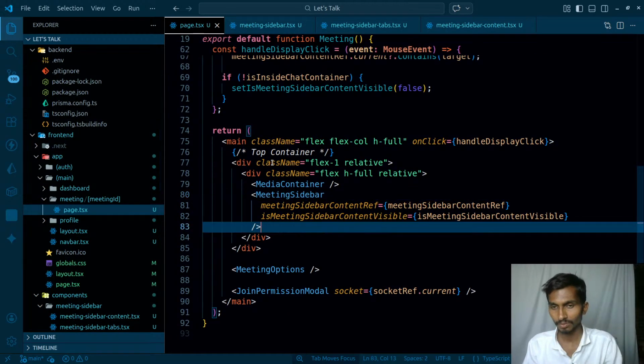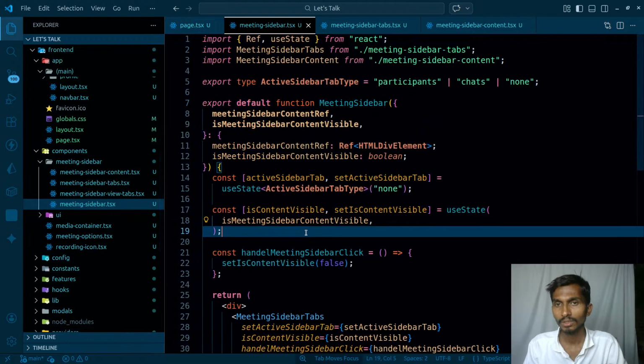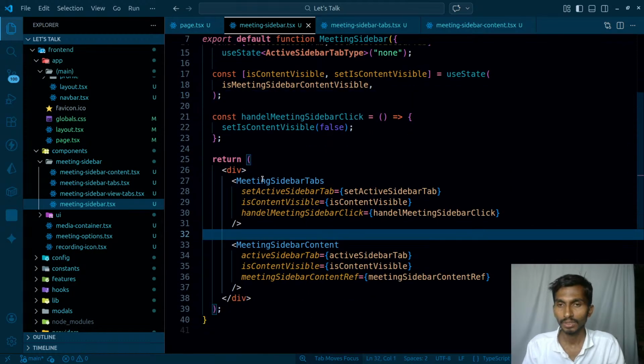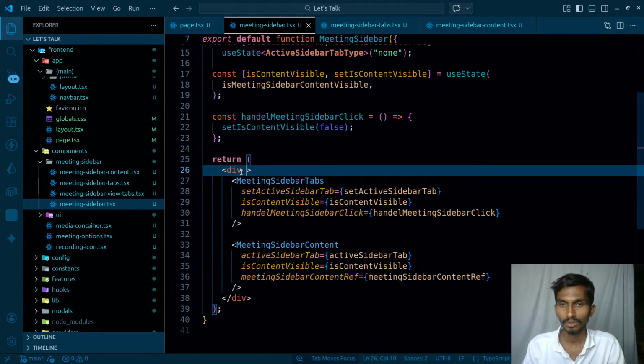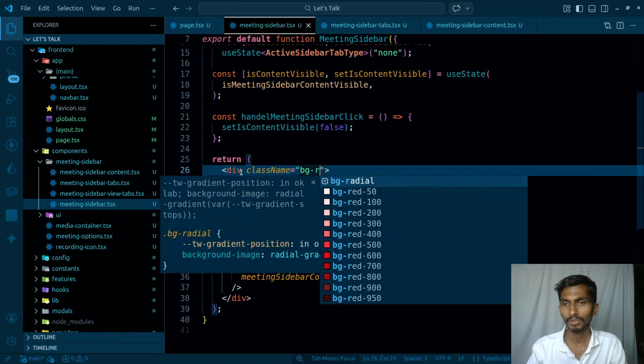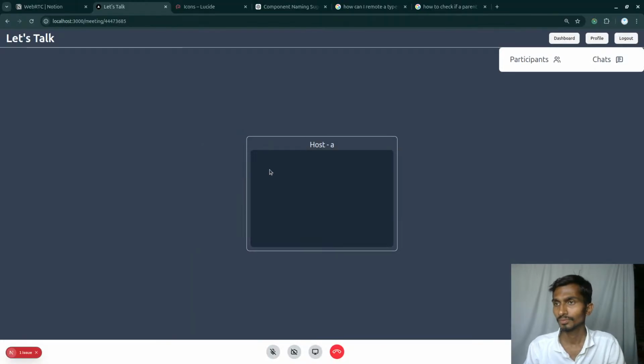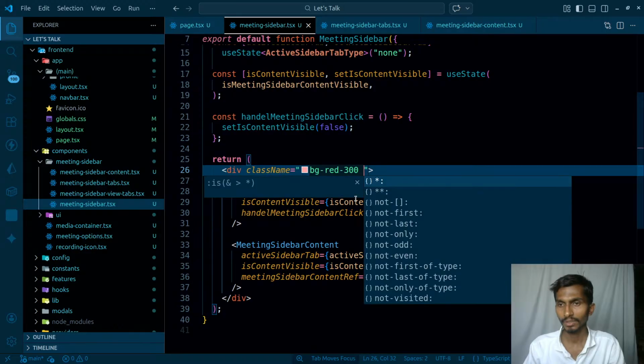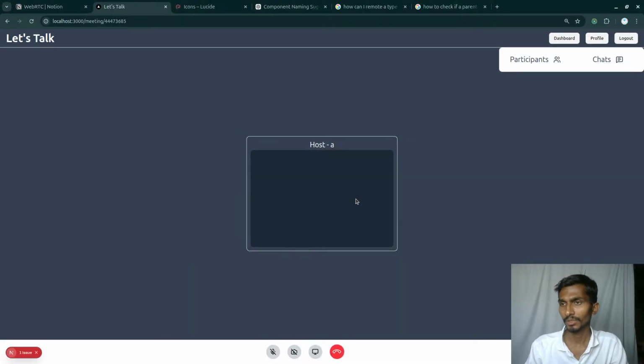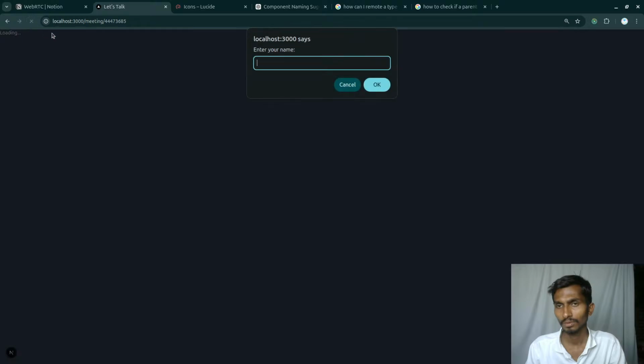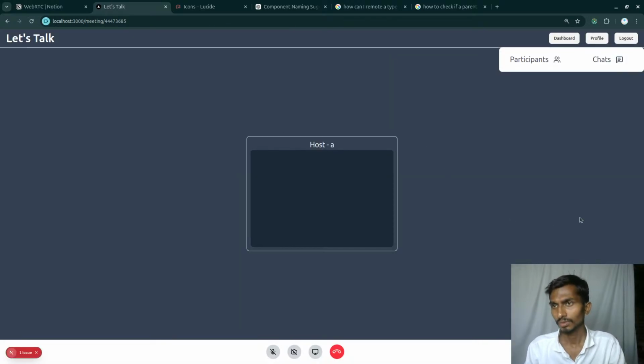In page.tsx, I have this meeting sidebar, and this meeting sidebar has these things over here. So it has the tabs and all, class name bg-red-300, reload the page. It doesn't really have anything, so that means that is not visible. If I give it height full, then definitely it's going to be visible, I think. So this is still not visible.